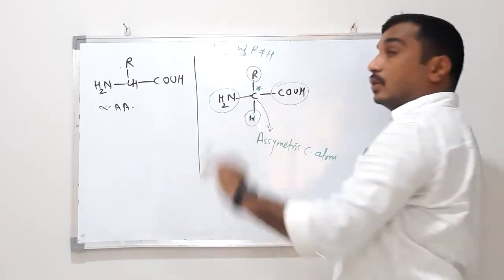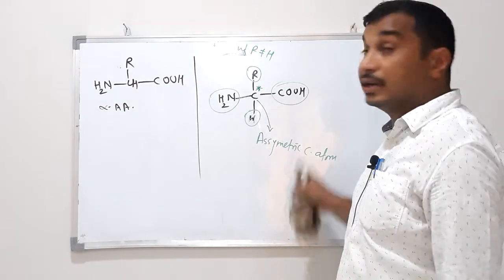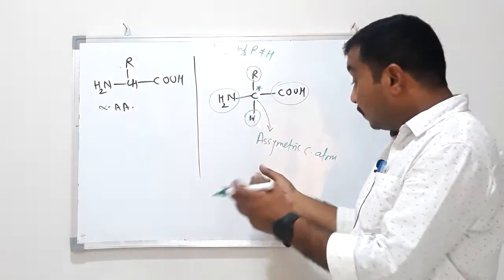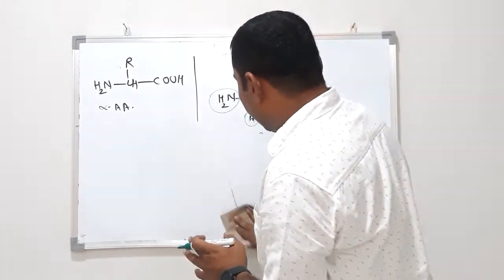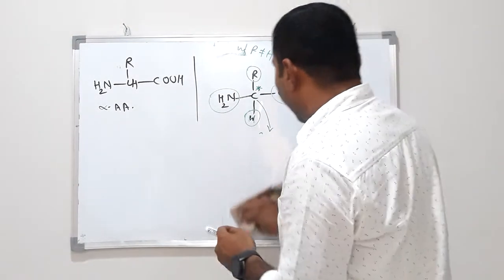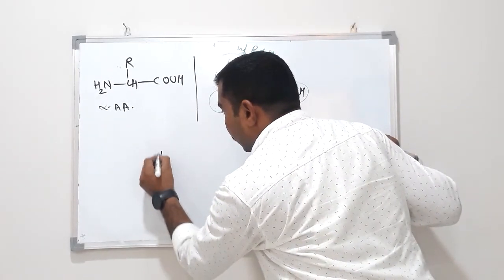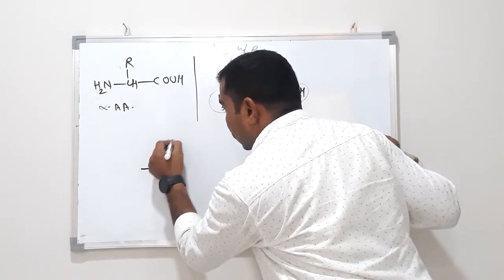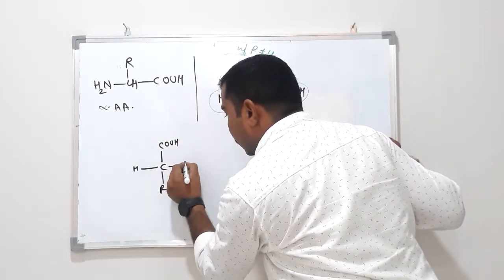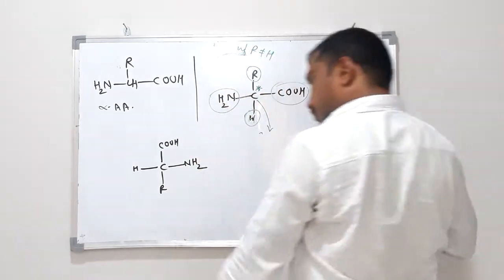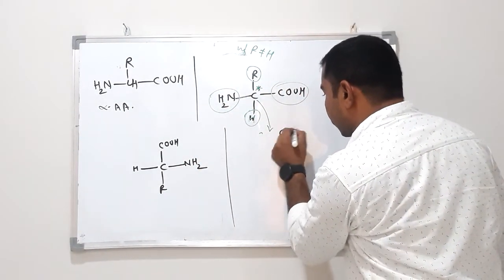Four different groups are attached to it, therefore it is an asymmetric carbon atom. And therefore we will have 2 forms. I can write like this: carboxyl group, R, H, NH2, or its mirror image.